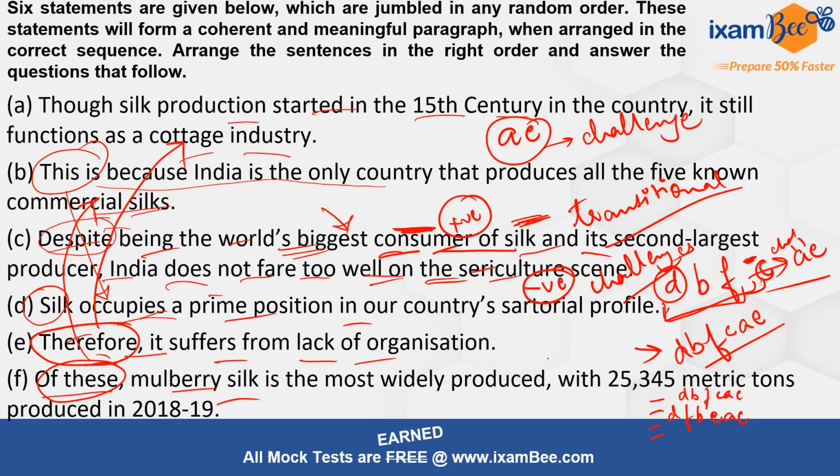Or the questions can be something like, which is the first sentence of the paragraph, and the options would be something like A, F, D, E, C. Then you will have to select, yes, first sentence is F, right? Then the second question may be about the second sentence, or maybe the last sentence, and then you will be required to select the correct sentence accordingly, right? So this is how we solve these questions.